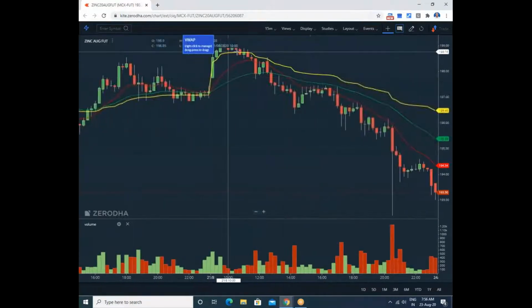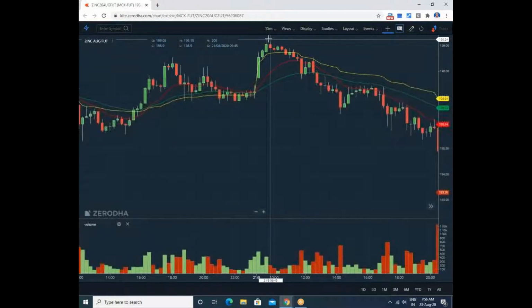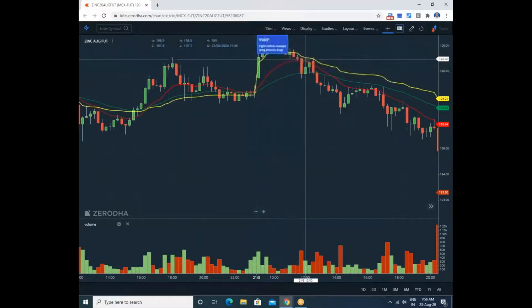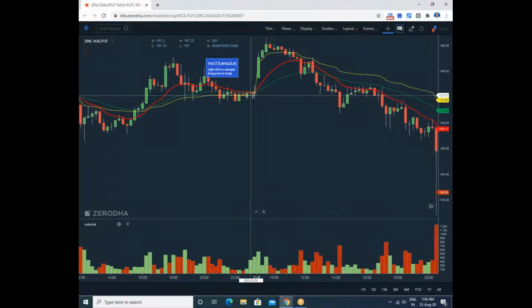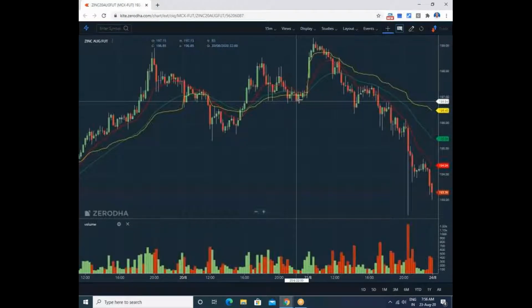Okay, let us see what is going on here. It moved down below the 13 average and stopped at the 34 average, but you can still wait because there was a double spread, and you can wait for further confirmation, so that it started moving again. And in this process, it is moving down below the previous day's VWAP. This is very important. Once it is moving down below the previous day VWAP, you must hold the position for a further down.